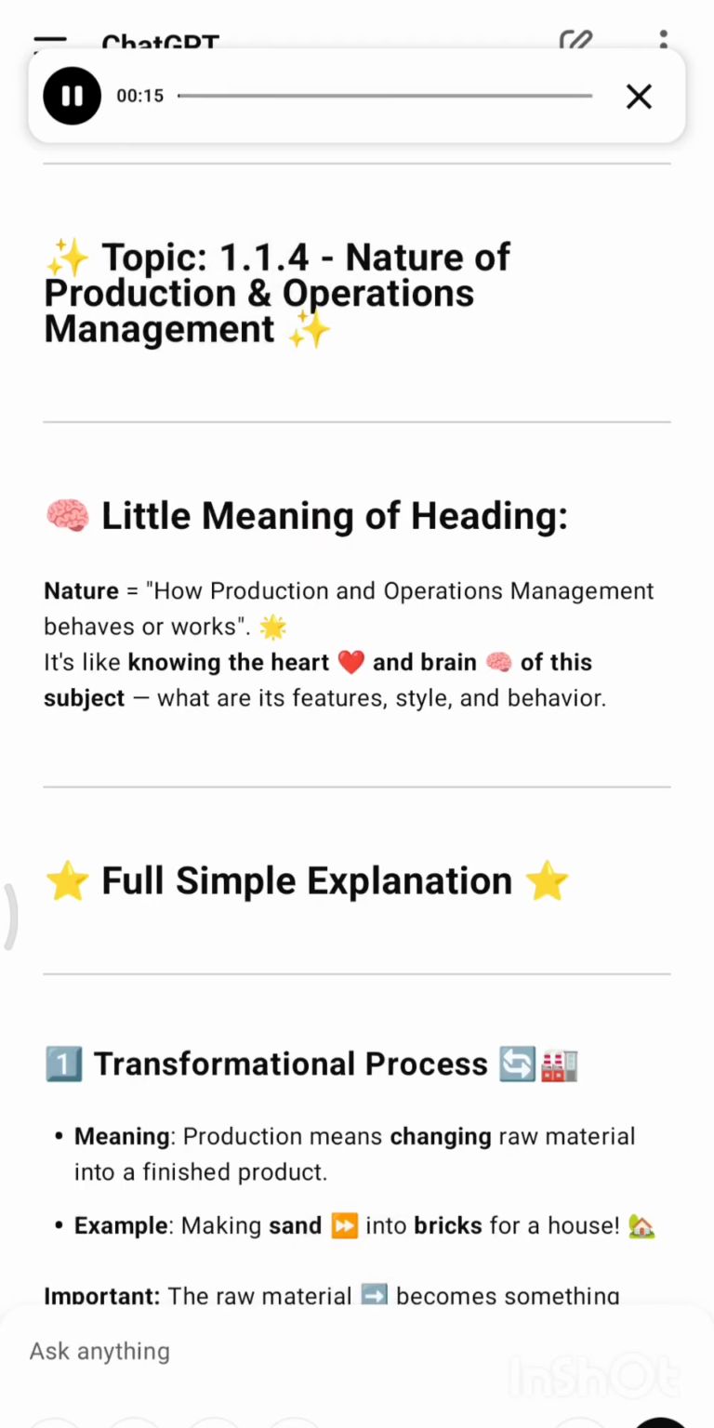Topic 1.1.4: Nature of Production and Operations Management. Little meaning of heading: nature, how production and operations management behaves or works. It's like knowing the heart and brain of this subject. What are its features, style, and behavior?